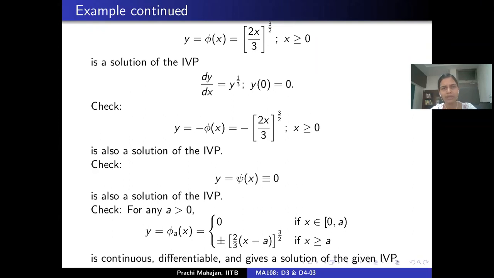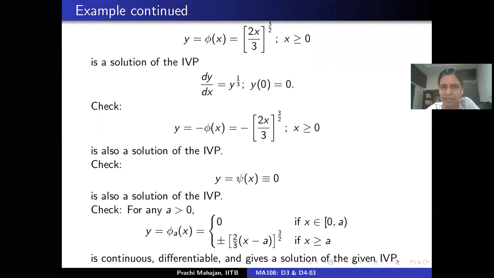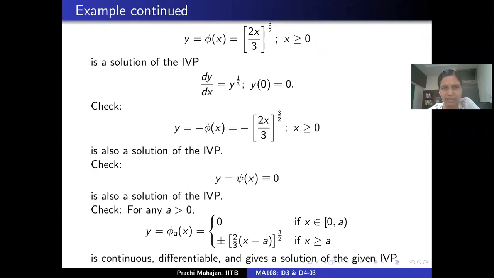So the whole point of this example was to demonstrate to you that there are initial value problems having infinitely many solutions, right? Because a is a parameter here, right? For any a, you have a solution to this differential equation, right? So this is an initial value problem admitting infinitely many solutions.